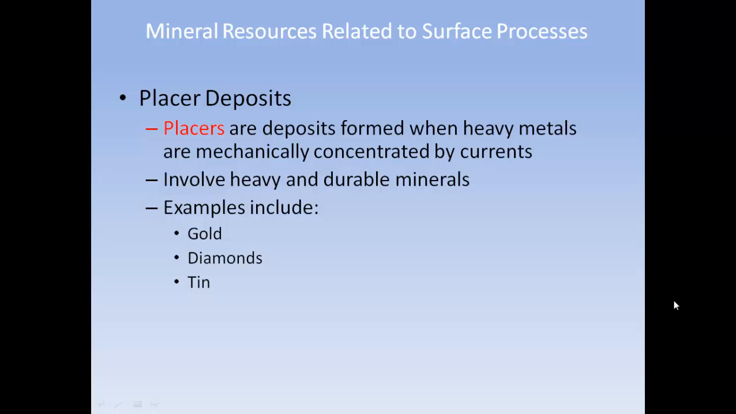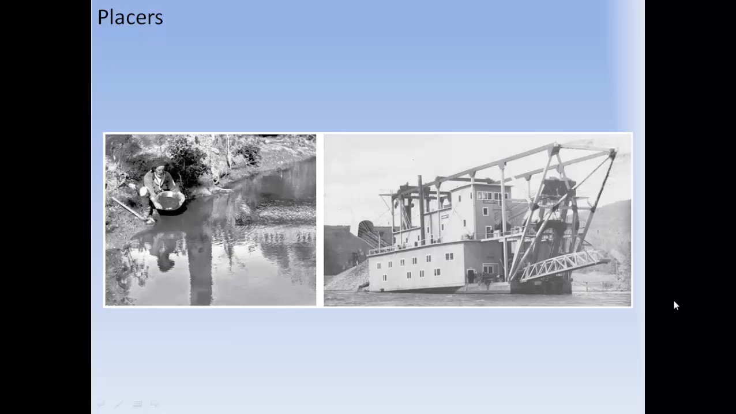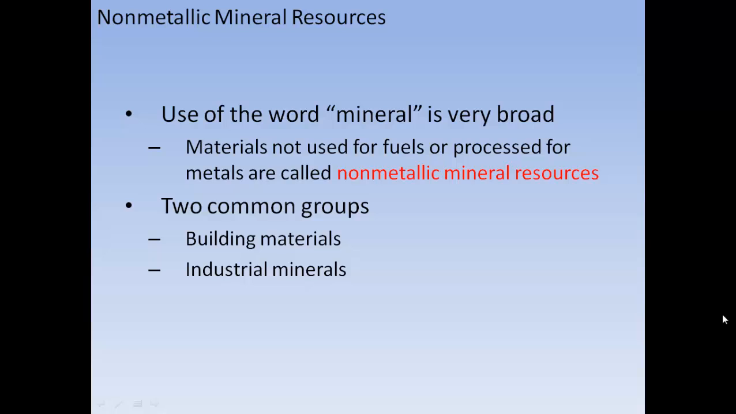Placer deposits are formed when heavy metals are mechanically concentrated by currents, developing heavy and durable minerals. Examples include gold, diamond, and tin. There are some placers. This guy is panning for gold, and the ship is probably panning for gold in a different way.